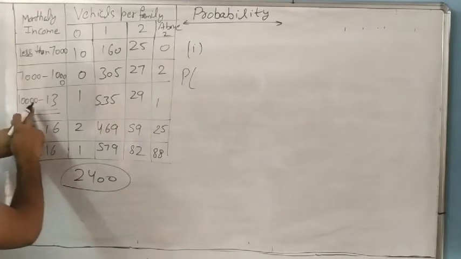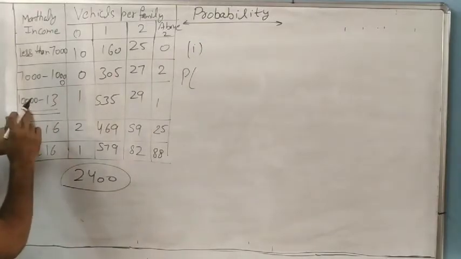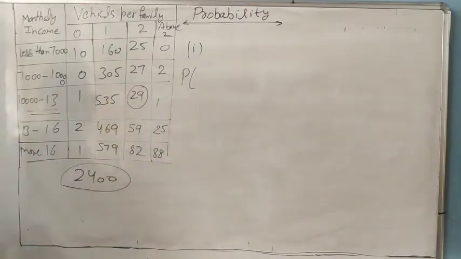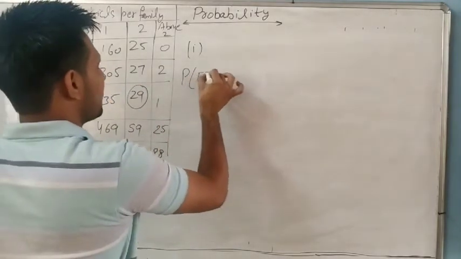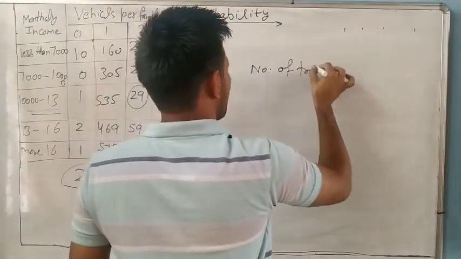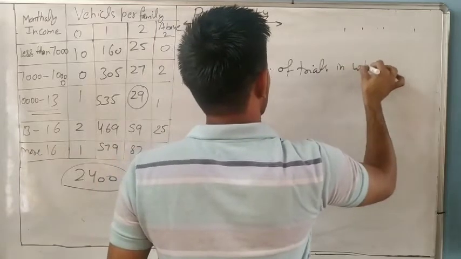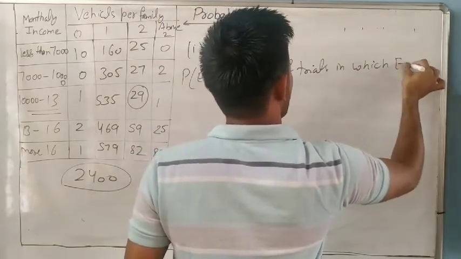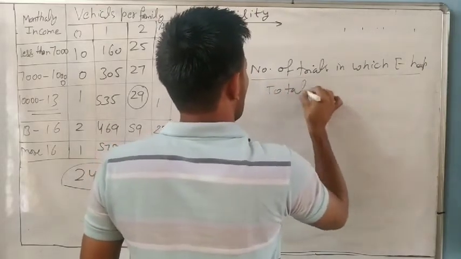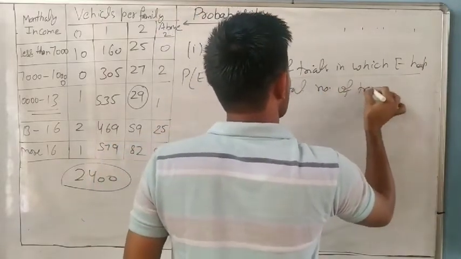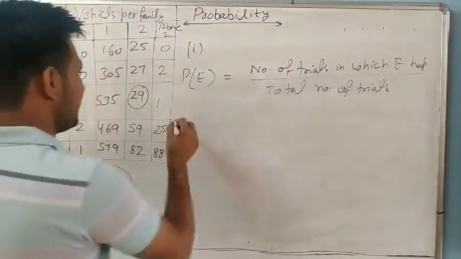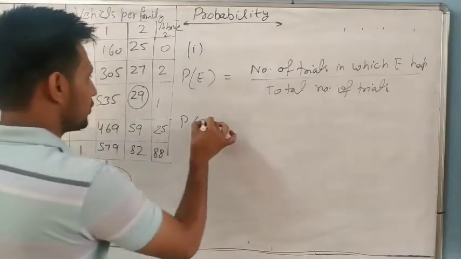How many families have exactly 2 vehicles in this level? 29. So first you write the formula once: number of trials in which E happens over the total number of trials. Understand?